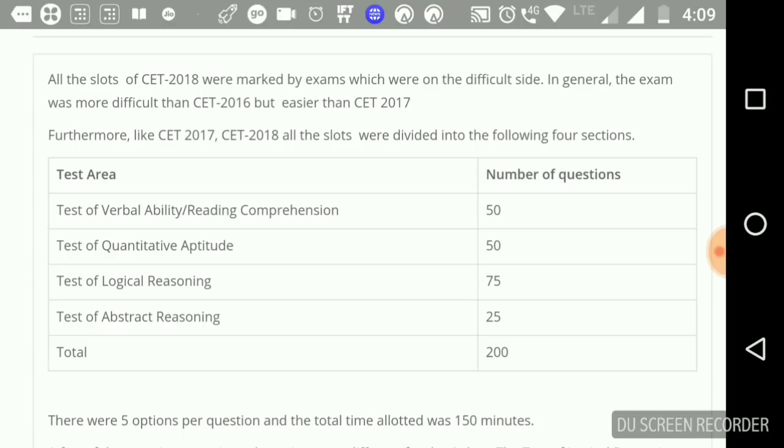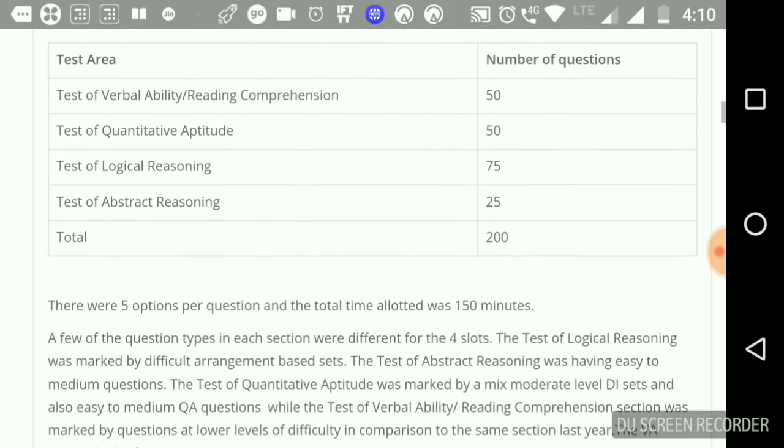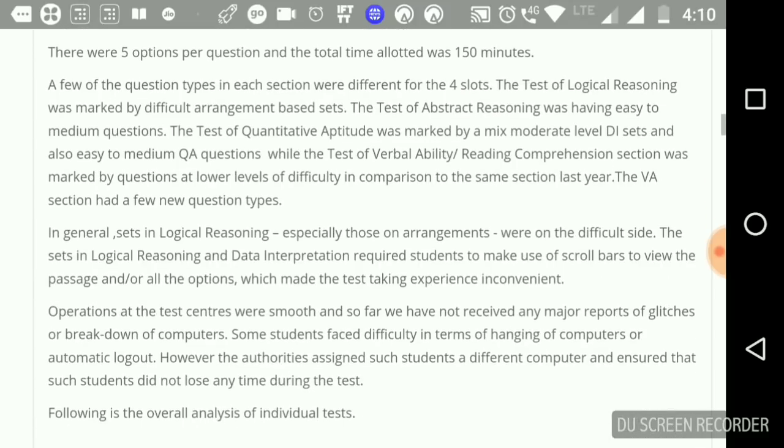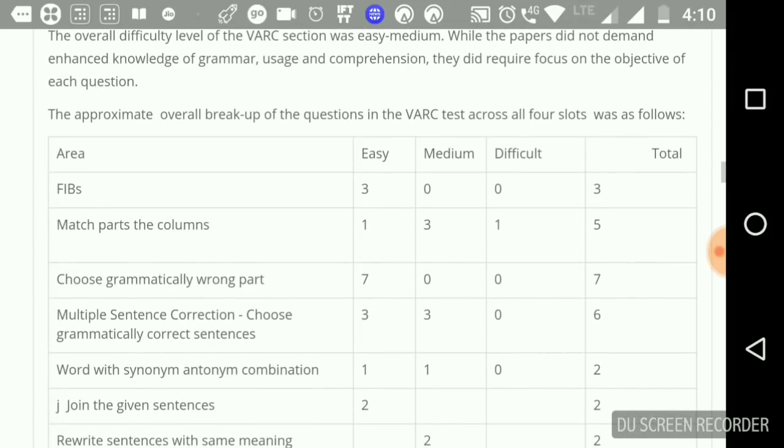In general, the exam was more difficult than CET 2016, but easier than CET 2017, which is considered to be the toughest CET in the history of all CET papers. Furthermore, like CET 2017, in CET 2018 all the slots were divided into 4 sections. So this is all basic. Let's quickly move on to the section-wise analysis.